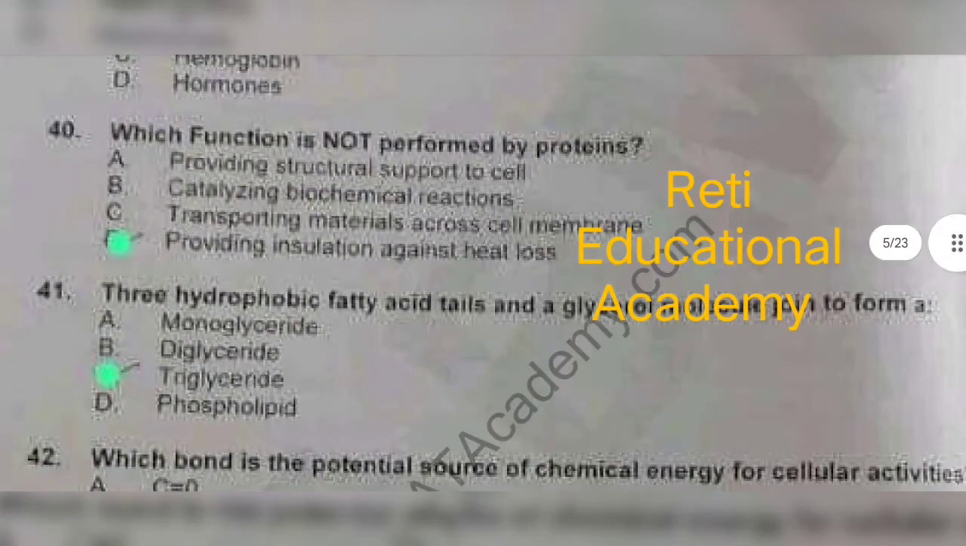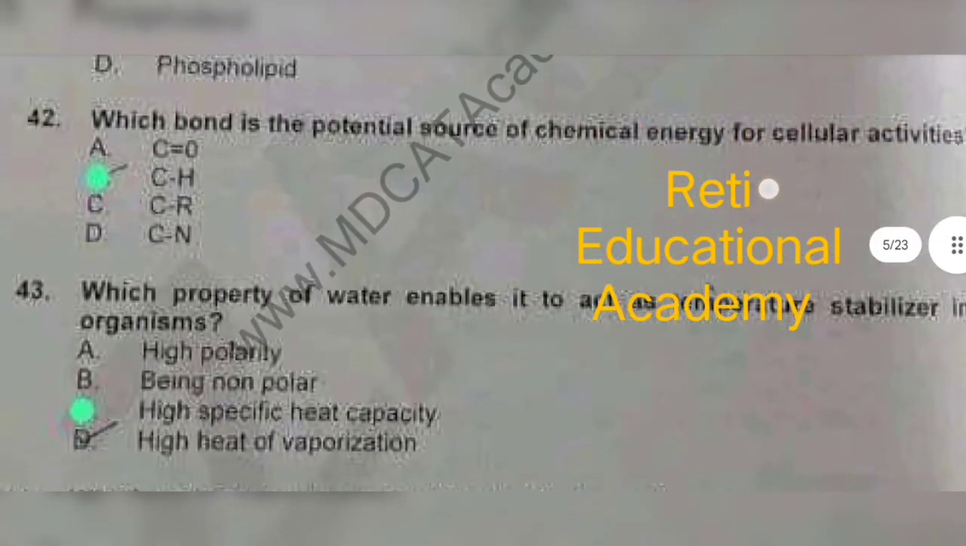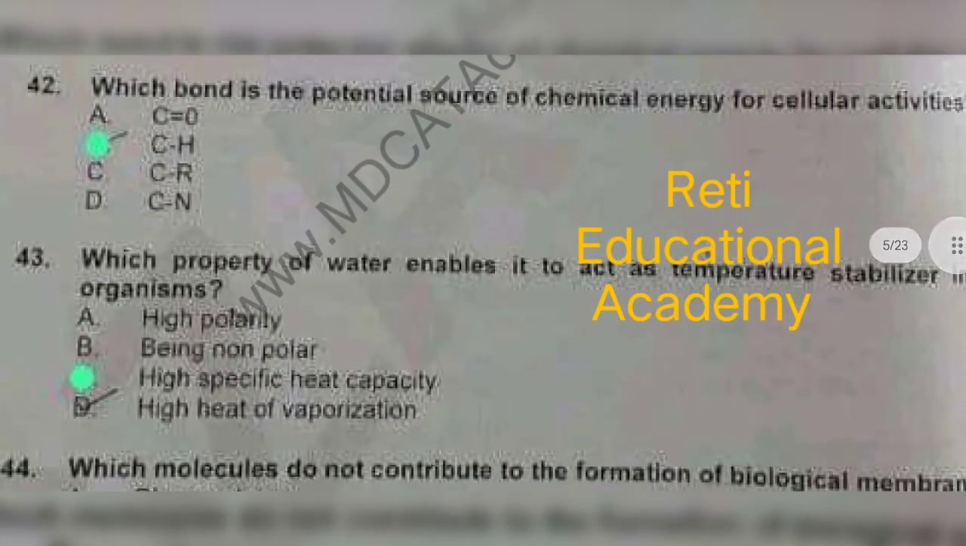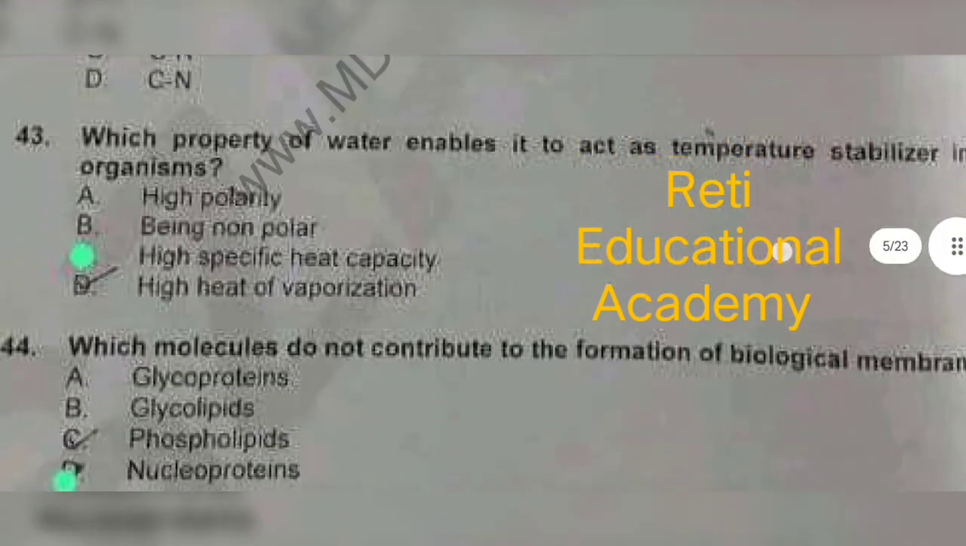Question number 41. 3 hydrophobic fatty acid tails and a glycerol molecule join to form a triglyceride. Question number 42. Which bond is the potential source of chemical energy for cellular activities? And the correct answer is C-H. Question number 43. Which property of water enables it to act as temperature stabilizer in organisms? And the correct answer is high specific heat capacity.